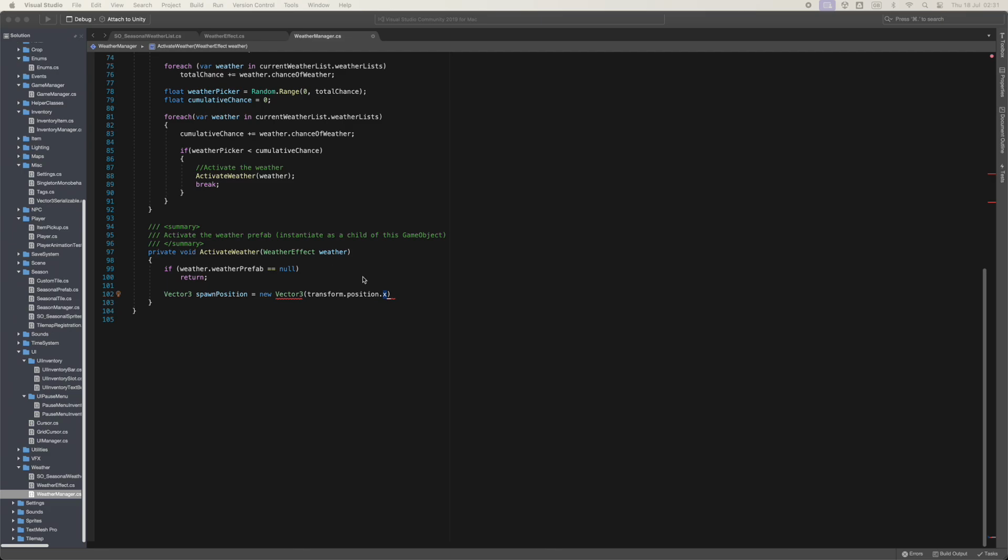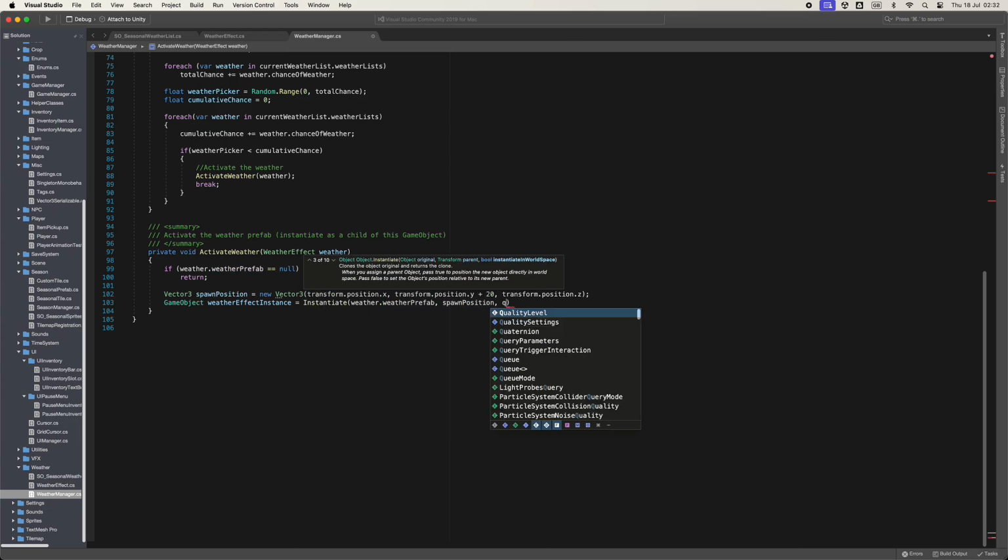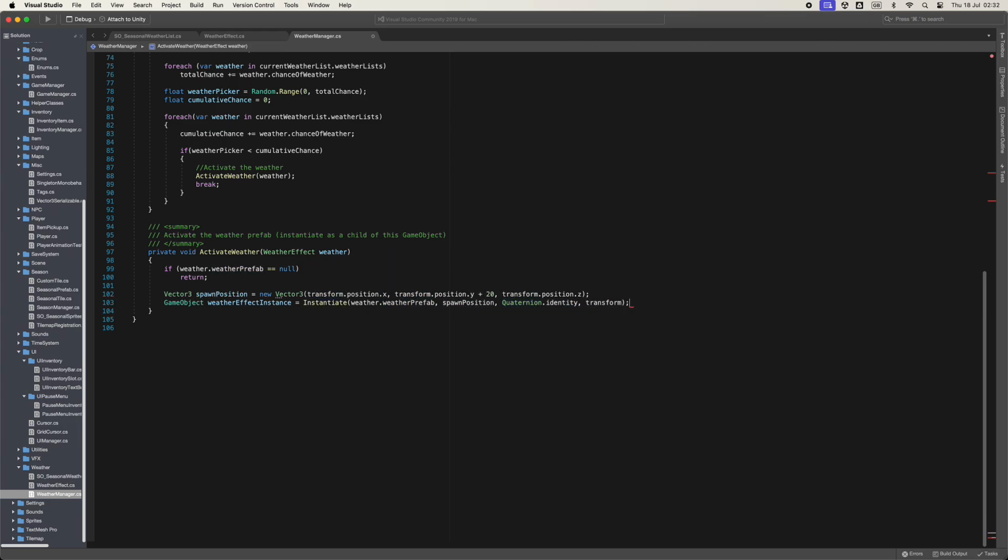I actually update this spawn position and the instantiate function in the next line. In the next, yeah, I did record it. Just making sure I did record it. I update this in the next video, just so it follows the camera.